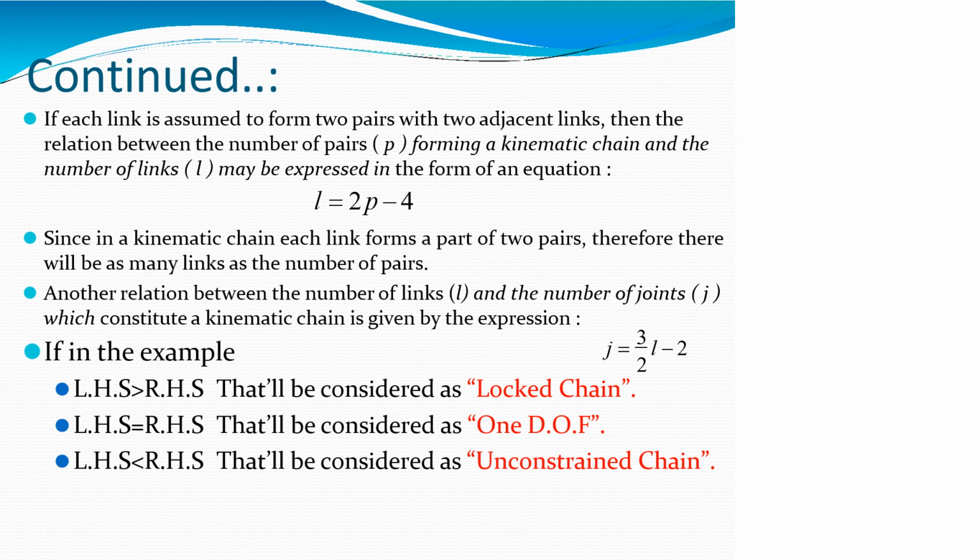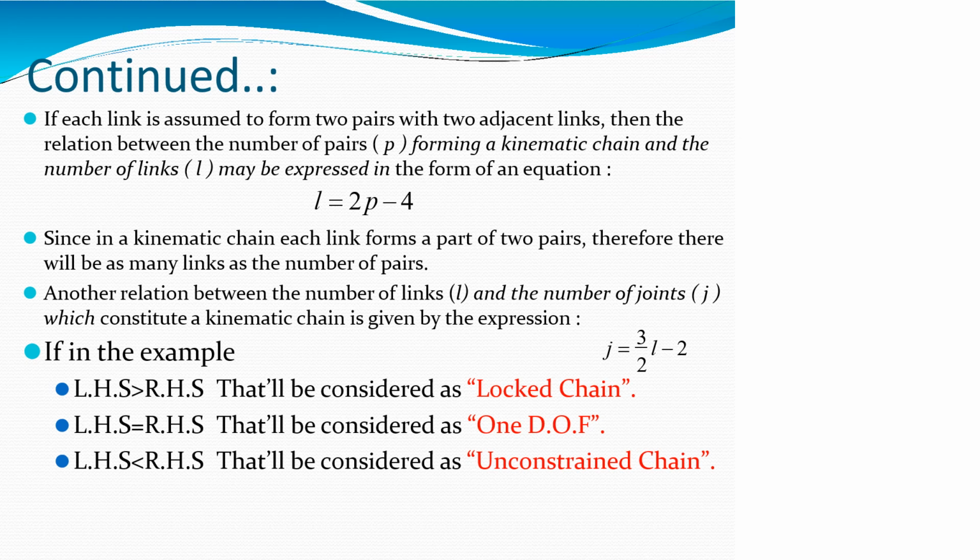If each link is assumed to form two pairs with two adjacent links, then we can find out what kind of kinematic chain it is by using the following formula: L = 2P - 4, where L is the number of links and P is the number of pairs. If we solve that, the equation gives three kinds of results.